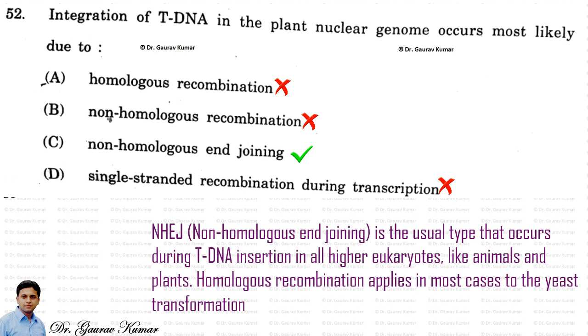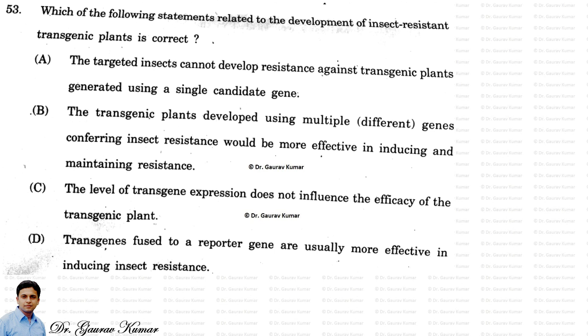Next question: which of the following statements related to the development of insect resistant transgenic plants is correct? Let's read the statements one by one. The targeted insects cannot develop resistance against transgenic plants generated using a single candidate gene. No, this is wrong. It can develop resistance against a single candidate gene. In fact, a single candidate gene is the easiest resistance for the insect to overcome.